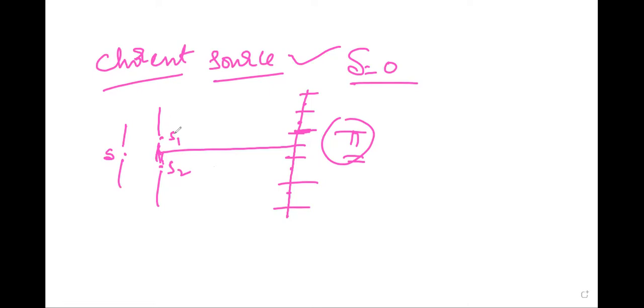So waves are coming from those slits. The waves come out like this. One is a crest and another one is a trough, crest, trough, crest, trough and so on.